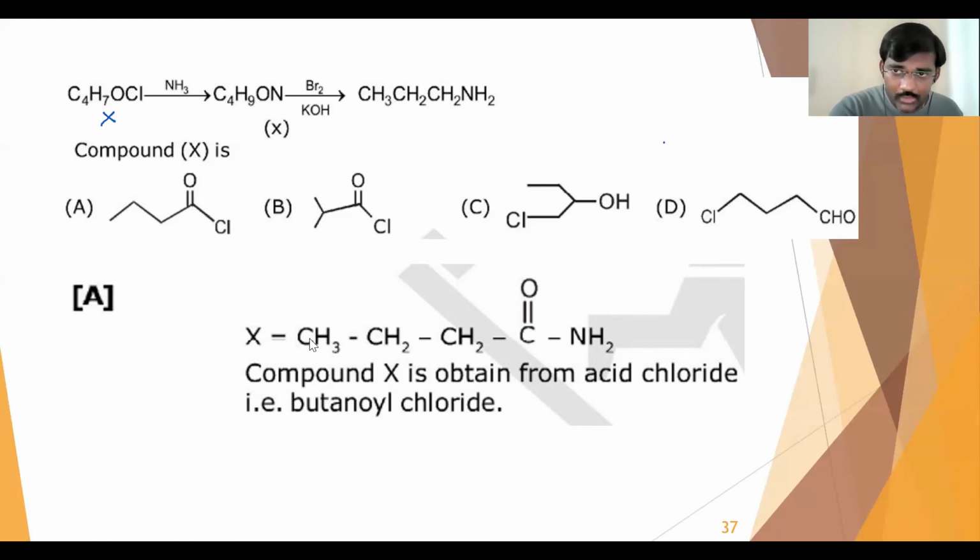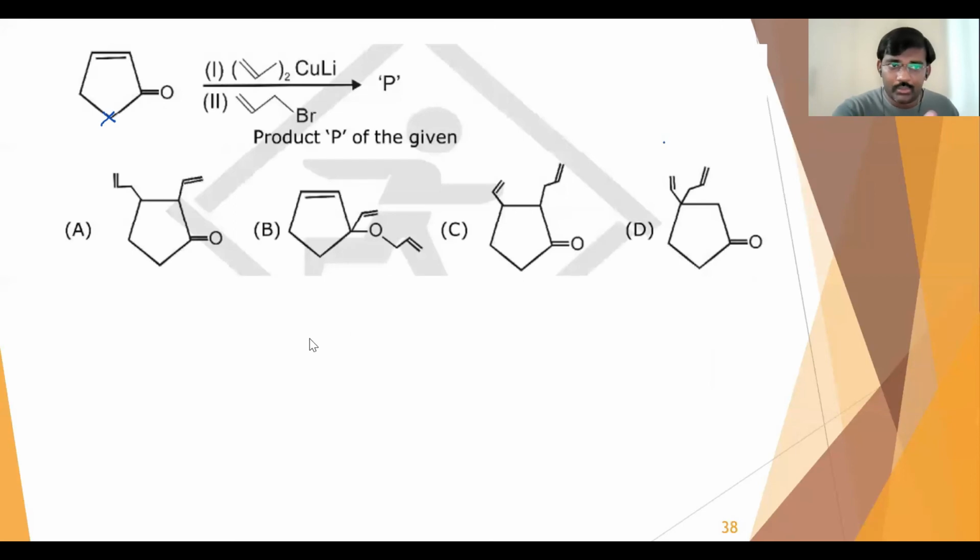Now let's go to question number 7. In this question, if you see, a ketone is given, having unsaturation also in the ring, and that is treated with lithium dialkyl cuprate. This is a reagent which produces a carbanion. So what is that carbanion we get? That means here an allyl carbanion will come.